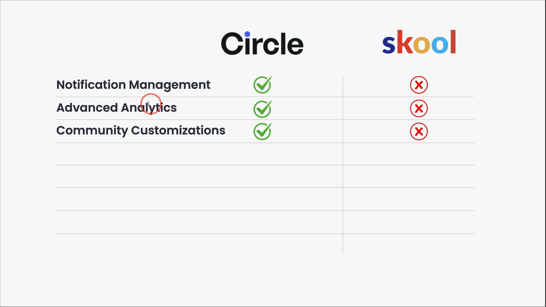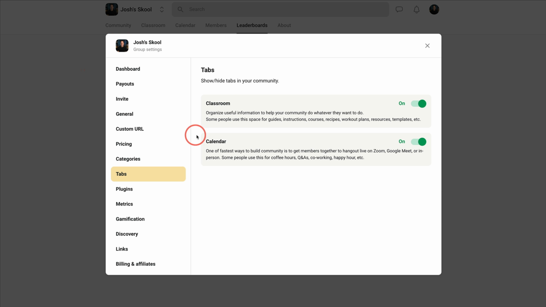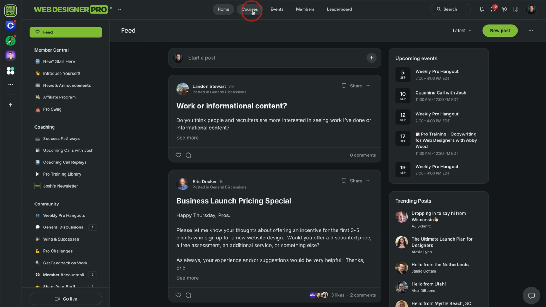Circle offers. Community customizations. You do have an option. If we go back to the main feed here, I don't know if you can customize these. I think you can remove them. Yeah, if you go into the settings, you have an option to hide or show classroom or calendar, but that's the only customization you can do here. Whereas in Circle, if I wanted to customize the main navigation, maybe even put separate links in there, I have full control to be able to do that.